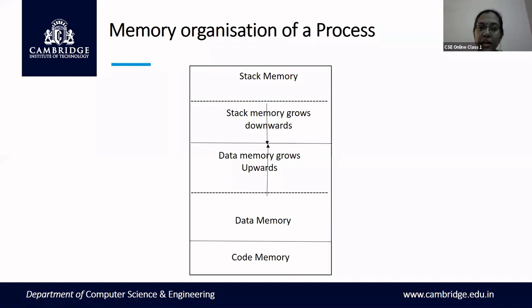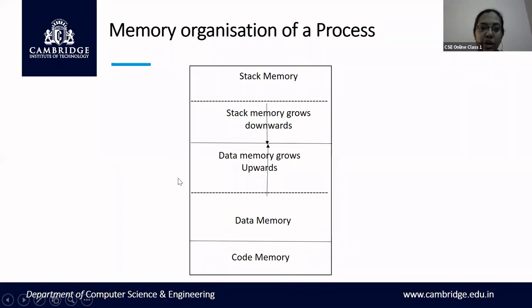Both of them are storing data only. So that is the reason stack grows downwards and data memory grows upwards, because both of them are data only. And you have a separate segment for storing the code of the process, the instructions of the process, and this memory is called the code memory. Fine. So memory is being divided.